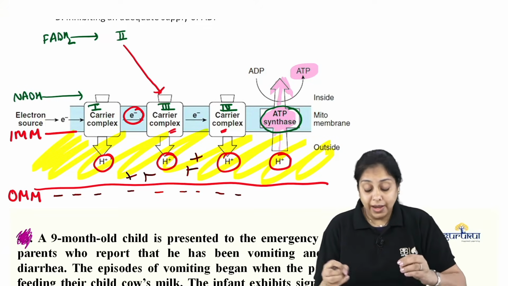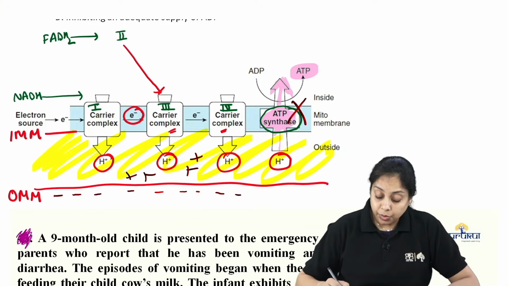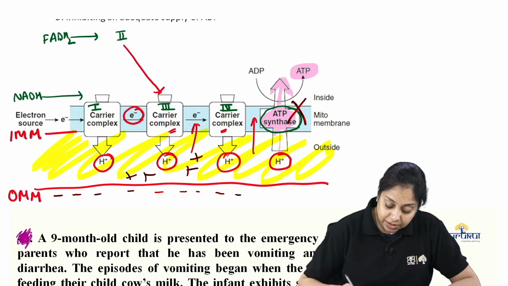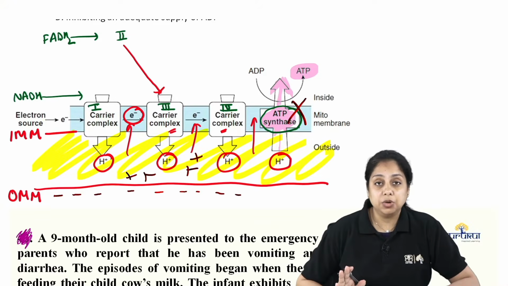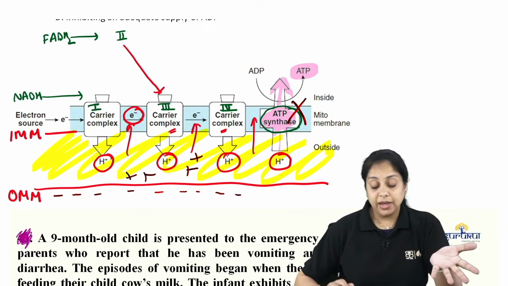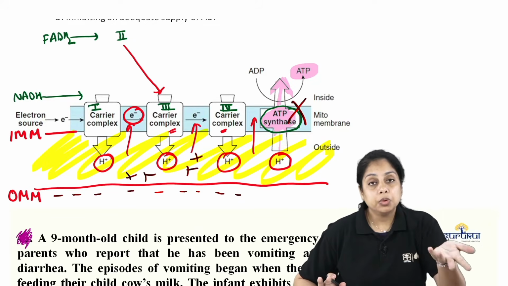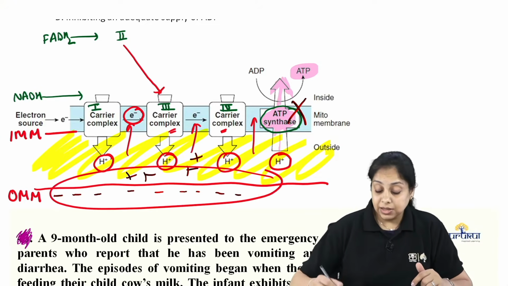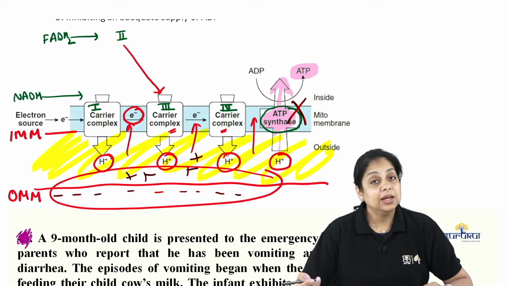So in an uncoupler, what happens is this is being disturbed. Why? The protons are not going to come in via ATP synthase, but they will be rerouted. They will come inside by any route. You can say they have become more permeable to the inner mitochondrial membrane. So all the protons will come inside without going via the ATP synthase, which was the standard way to come inside. So protons are being lost, and because of this gradient, there is a loss of energy. This energy was supposed to be used for the generation of ATP, but that has not happened.